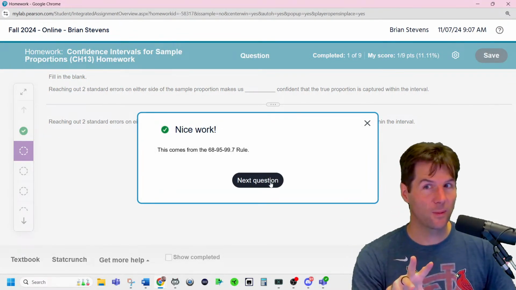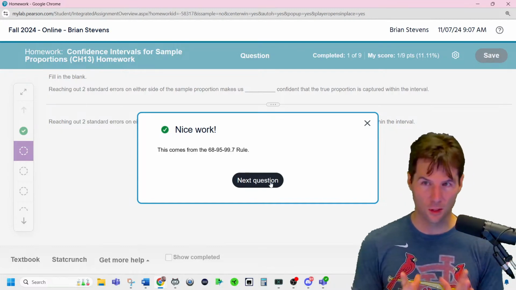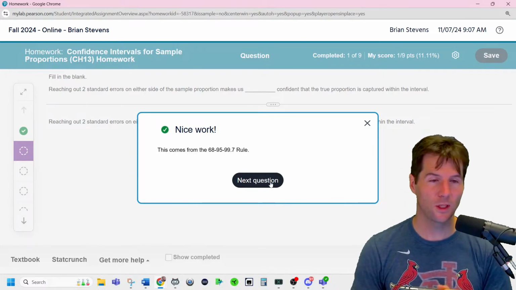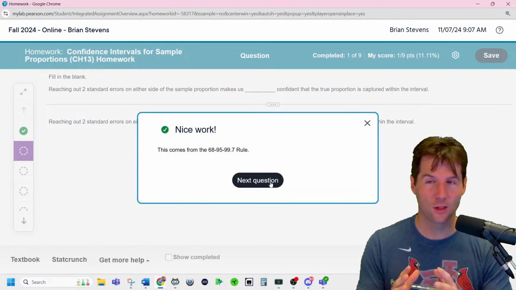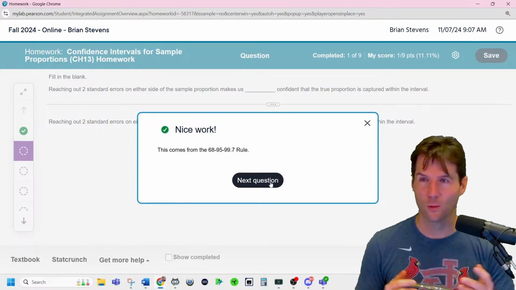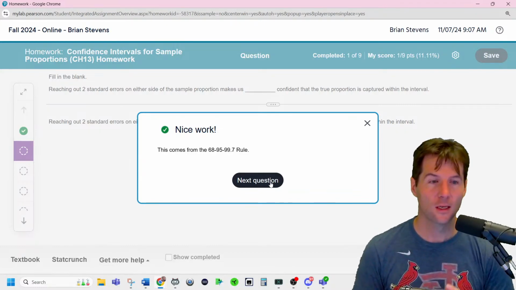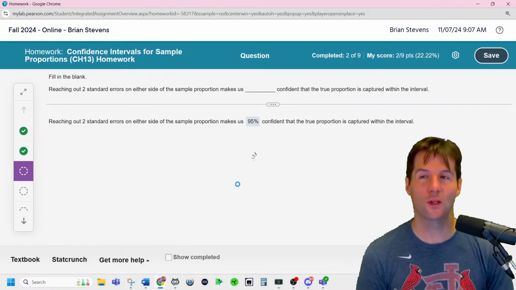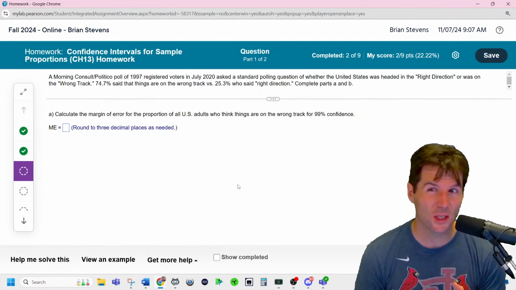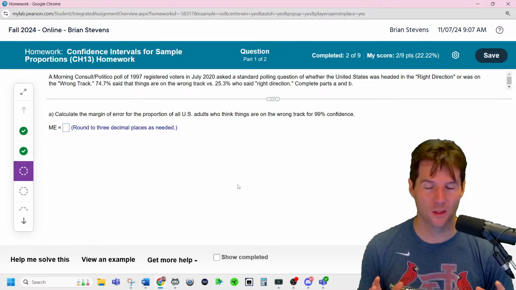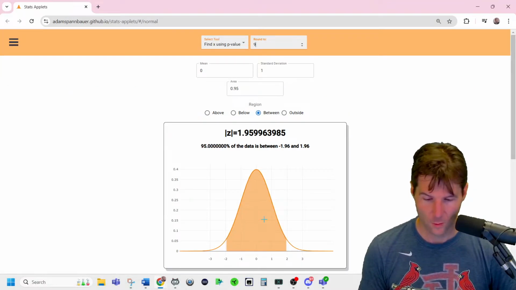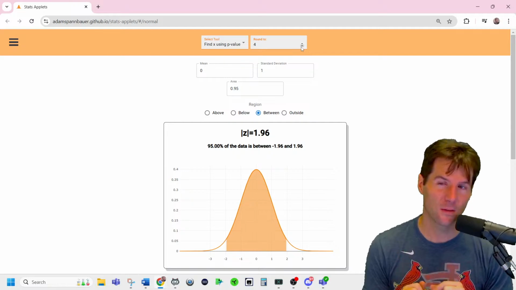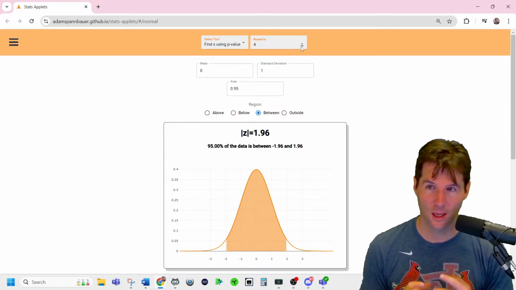So it's not from a formula. It's because the normal curve has contained within 1.96 standard deviations or standard errors, whichever we're doing, 95% of the information. So even if you're doing it for means or things like that, 1.96 will always contain 95%. We'll bring it back to that. 1.96 standard deviations will contain 95% of the area.